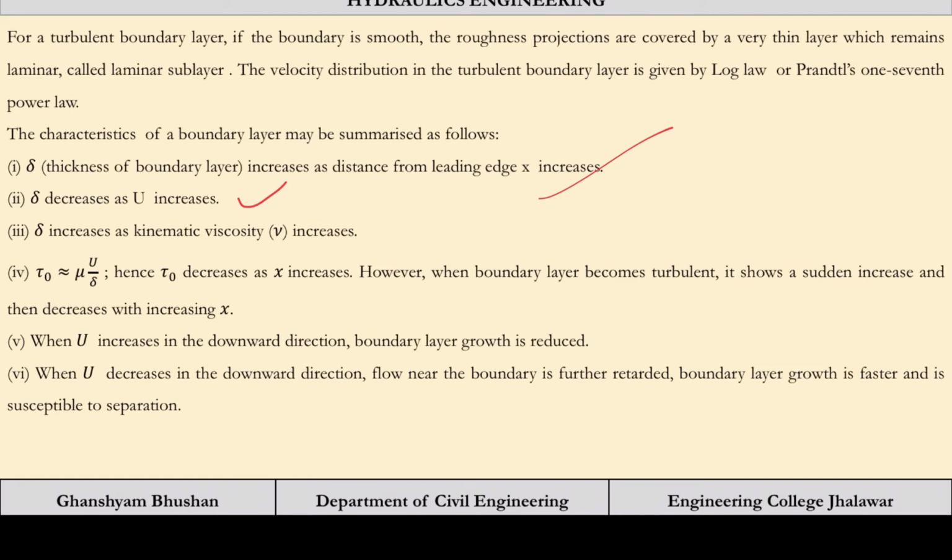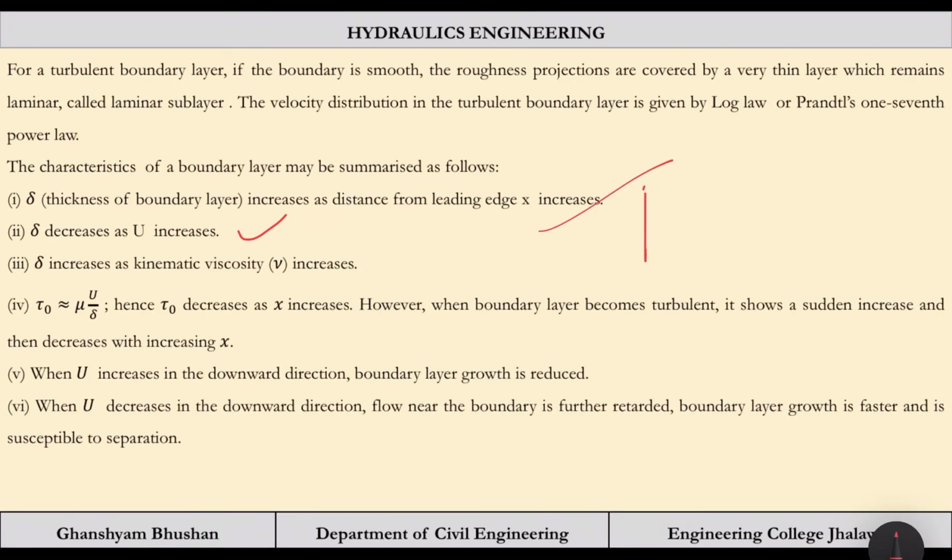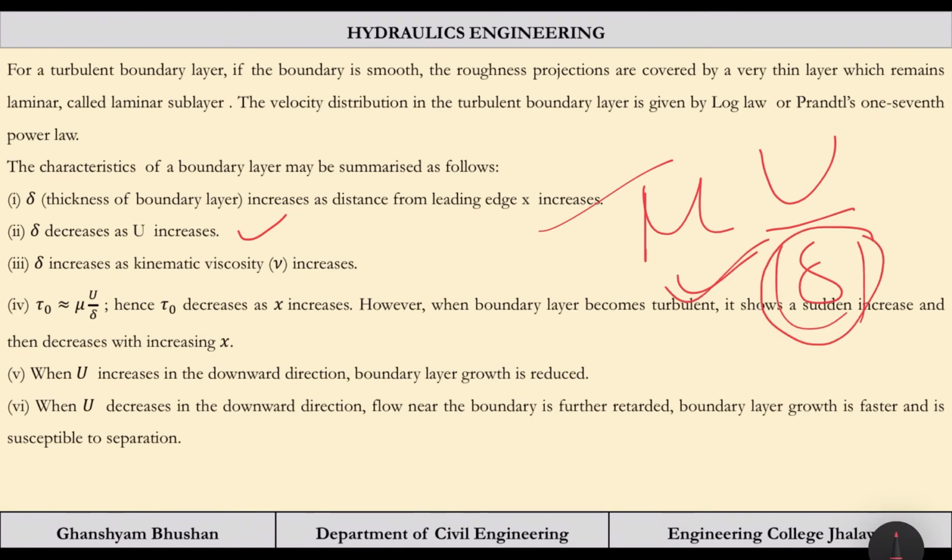However, when the boundary layer becomes turbulent, it shows a sudden increase and then decreases with increase in x. So due to turbulence, it will suddenly increase, with a higher value in spite of delta being higher in the turbulent region. You can see this is delta. So delta for turbulent is very high, but instead tau naught will increase. And after some point it will decrease with x due to less retardation.